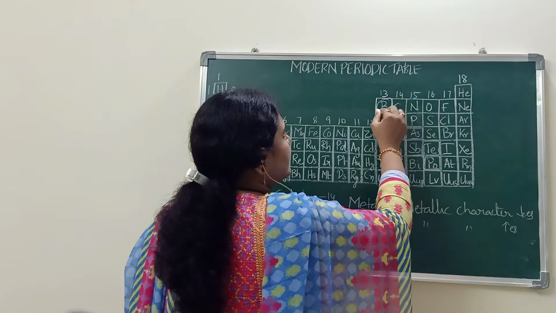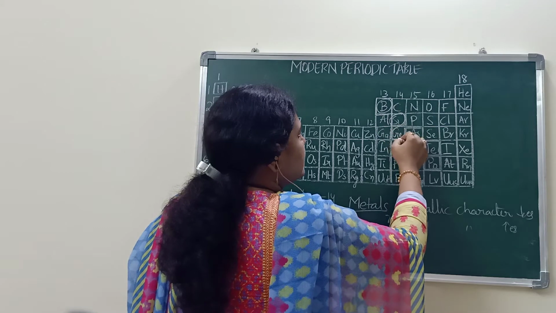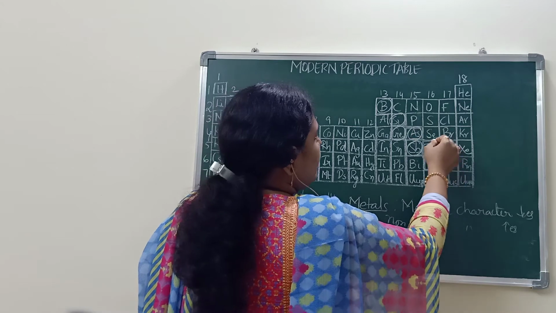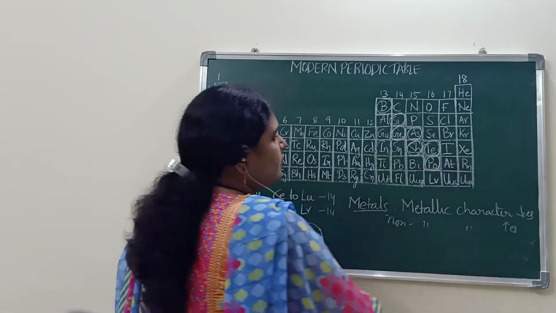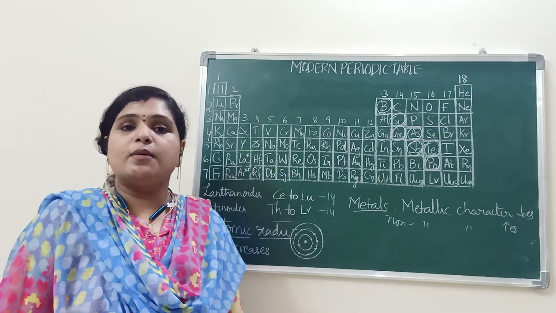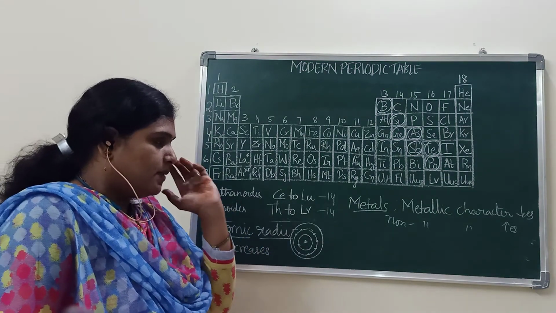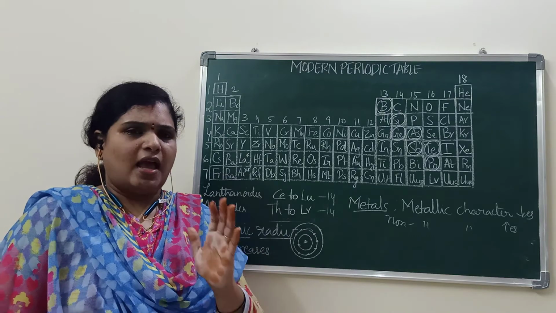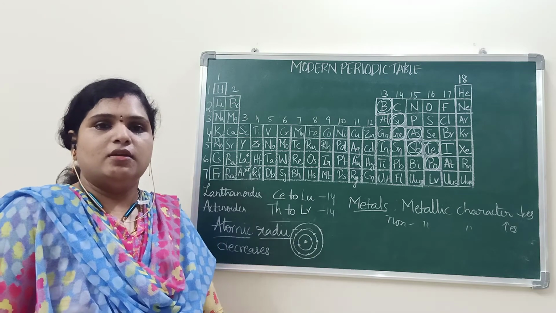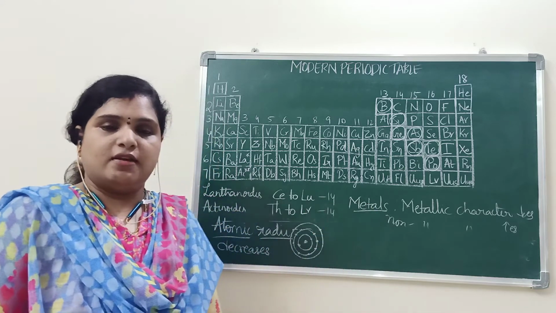I will mark metalloids: boron, silicon, germanium, antimony, arsenic, tellurium, polonium. All these are metalloids because they will exhibit the properties of both metals and non-metals. Okay, simple trends we are seeing. As I already told you, so much is there to learn in the periodic table. Okay, valency we have seen, atomic radius and metallic character we have seen.